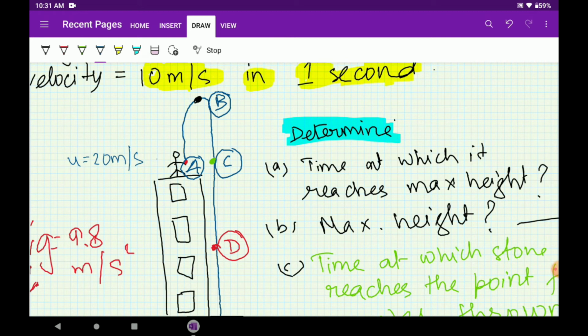So what do we understand here? In this motion, what is the displacement? Displacement is 0. Actually the stone is going up and coming down to the same position. You are standing on the edge of the building. If we negate the small amount of displacement it might have got in the x-axis, we can fairly say that the entire motion is taking place in the y-axis only, right? So this displacement is how much? This displacement is 0. Okay, you understood now?